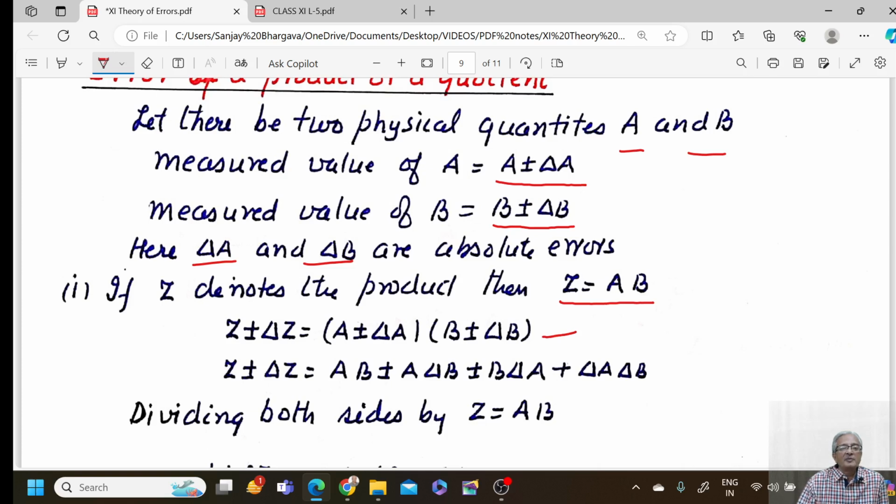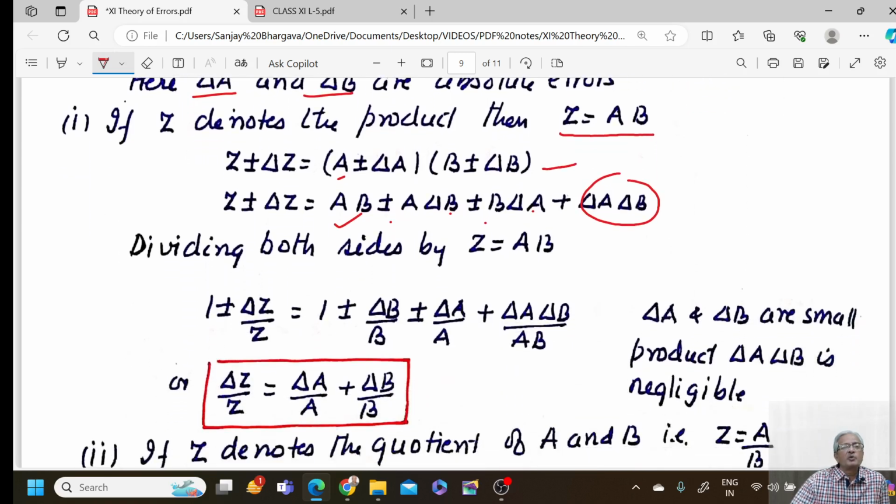On the right hand side, if I multiply, then it is A into B plus minus A into delta B plus B into delta A plus delta A into delta B. Remember, this is the product of two absolute errors, so it has to come out as negligible. Now divide both the sides by Z is equal to AB. So 1 plus minus delta Z by Z is 1 plus minus delta B by B plus minus delta A by A. This is small and division by AB would make it further small. So purely negligible. So delta Z by Z would be then equal to delta A by A plus delta B by B. Now let us check what happens in the quotient.